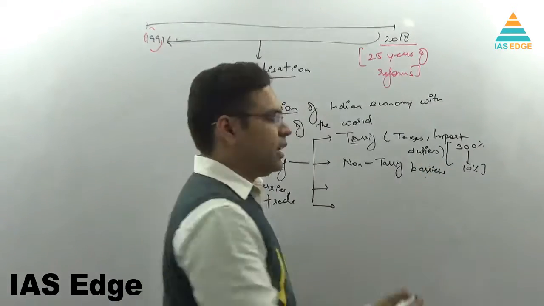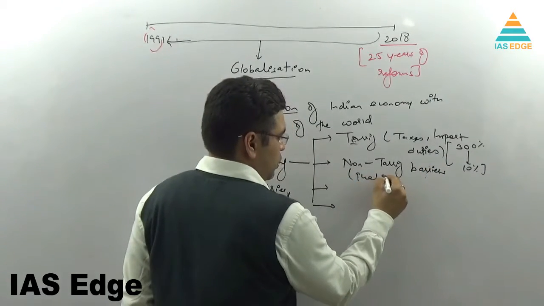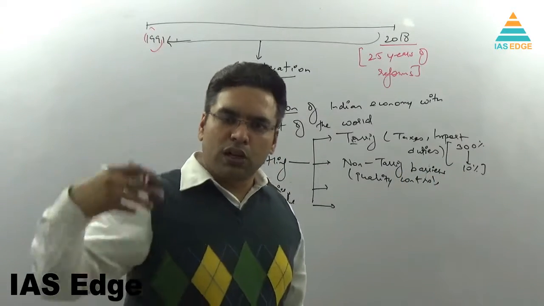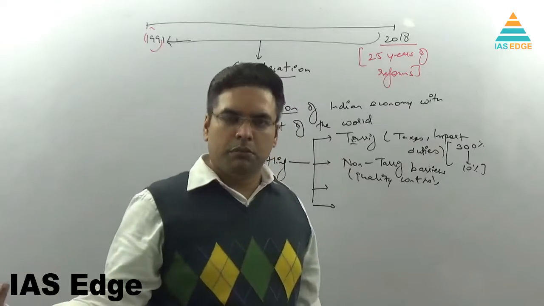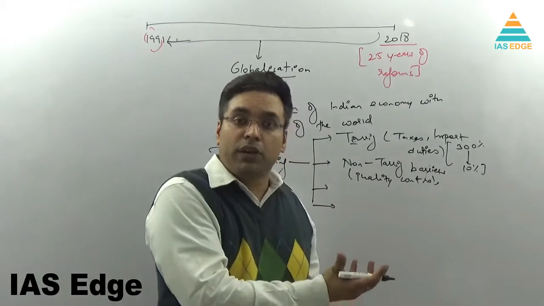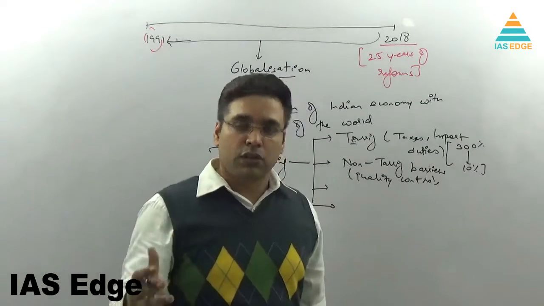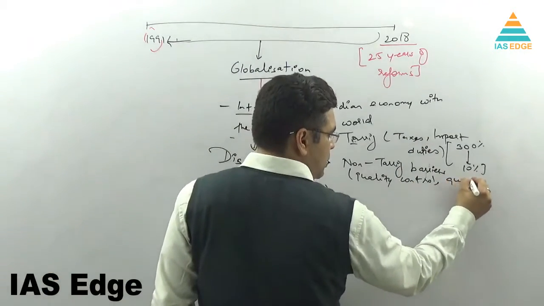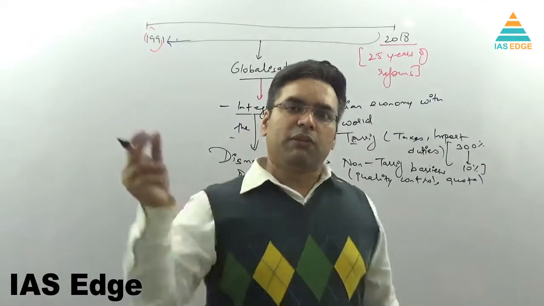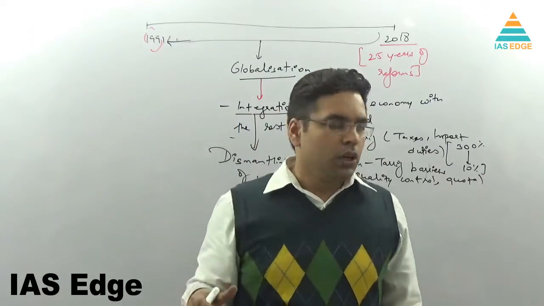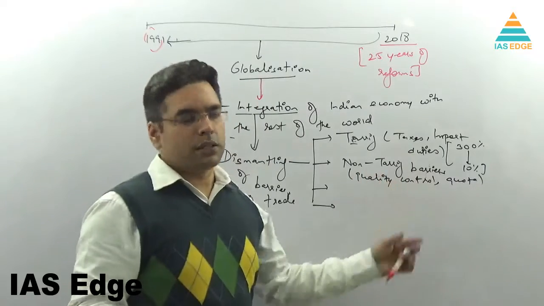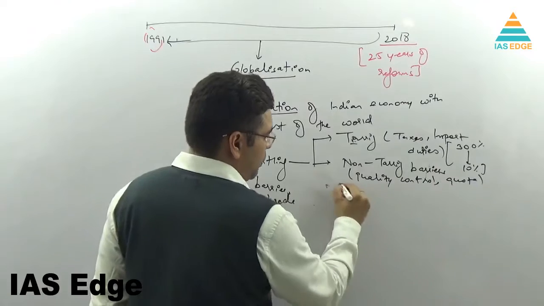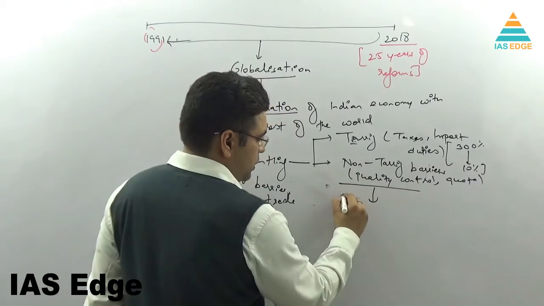Non-tariff barrier means some quality control. The government will put some quality control on foreign products coming to India, and that quality control could be much higher. Maybe it is not applicable to Indian companies, but it is applicable to foreign companies. So trade will be discouraged. Or there will be some quota system. So you will say that only this much of an item will be imported, and the rest will be domestic production. These are non-tariff barriers, non-tax barriers. Dismantling them will facilitate imports.